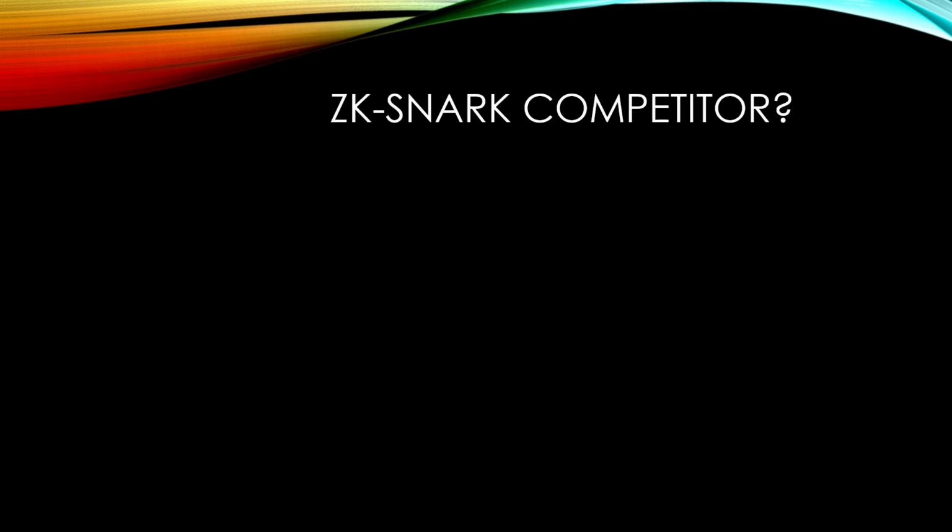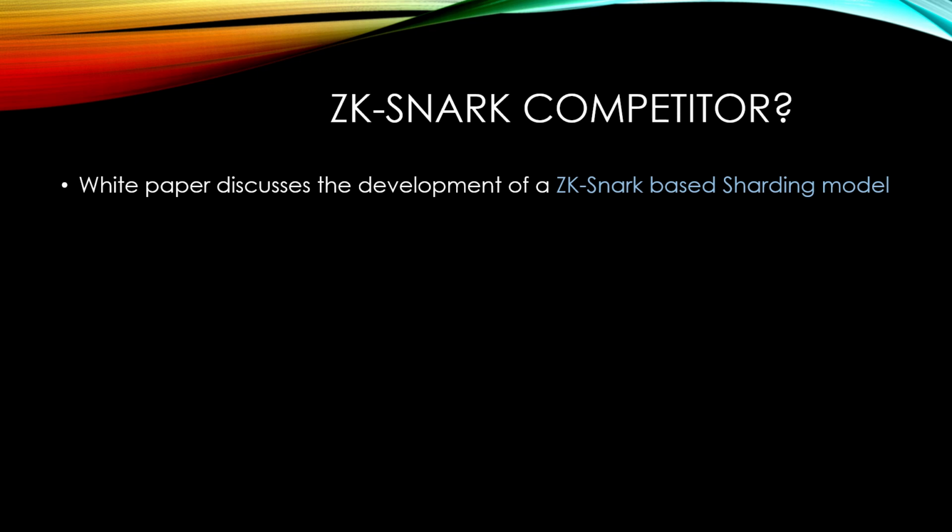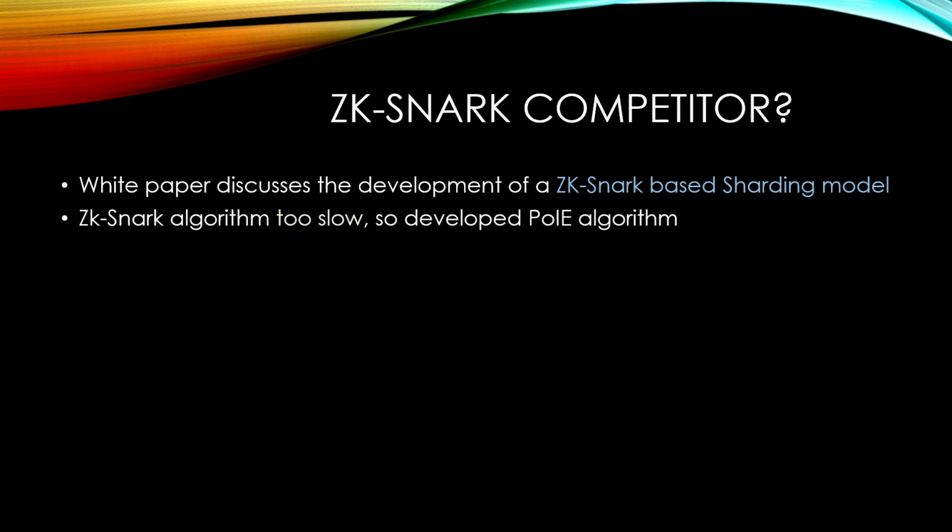And this is something that I found within the white paper that I hear no one really discuss. So, their algorithm is a competitor for Zk-Snark. They talked about developing a Zk-Snark based sharding system. However, instead of doing that, they developed the POIE algorithm, which according to the white paper appears to provide the scalability and privacy of Zk-Snarks.